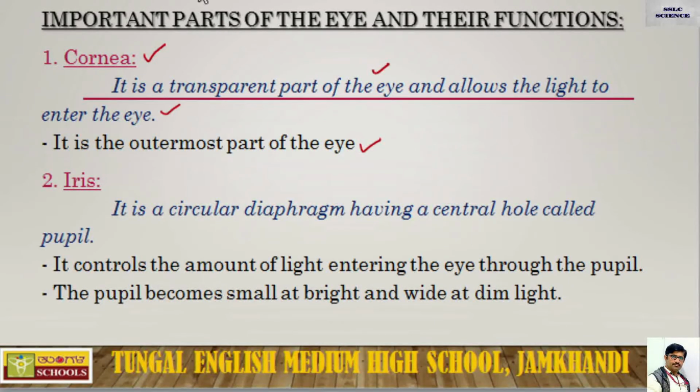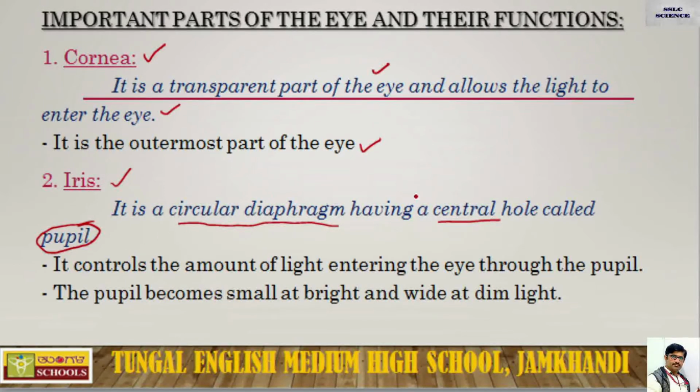The next part is the iris. It is the second part. The iris is a circular diaphragm having a central hole called the pupil.